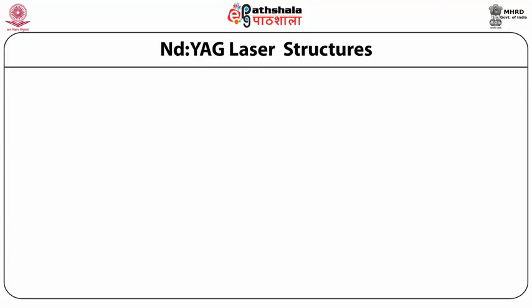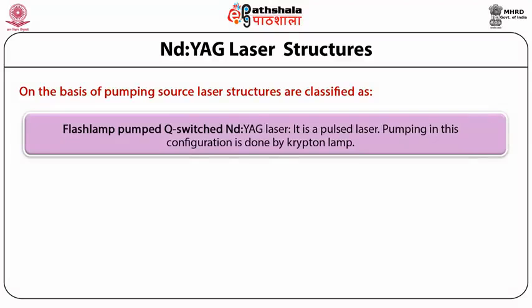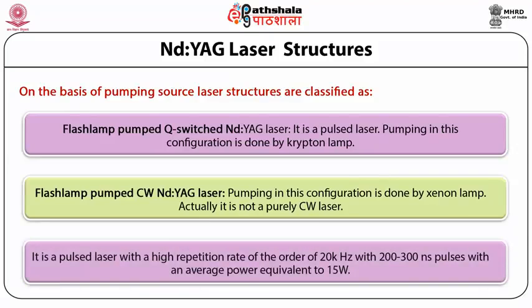In the structure of the Nd:YAG laser, the pumping sources are classified as flash lamp pumped Q-switched Nd:YAG laser. It is a pulse laser. Pumping in this configuration is done by a krypton lamp. And flash lamp pumped CW Nd:YAG laser. Pumping in this configuration is done by a xenon lamp. Actually, it is not a purely CW laser, but it is a pulse laser with a high repetition rate of the order of 20 kilohertz with 200 to 300 nanosecond pulses with an average power equivalent to 15 watts.